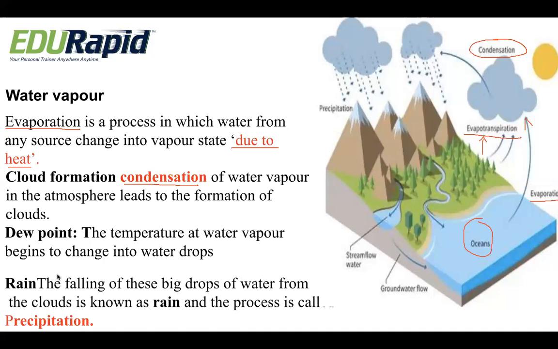So lastly we have rain. So how do we finally get the rain? The falling of these big drops of water from the clouds is known as rain, and the process is called precipitation. You can see here the clouds are coming down in the form of rain. That process is called precipitation. So in short, we can say that the water cycle happens by three important phenomena: evaporation, condensation, and finally precipitation. So we get this water recycled.